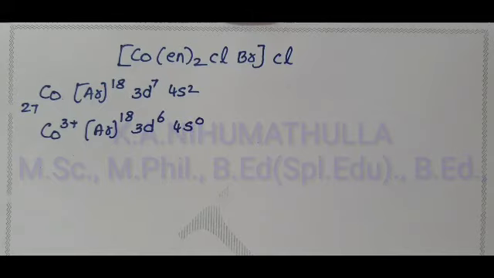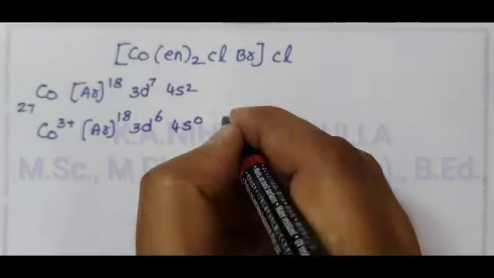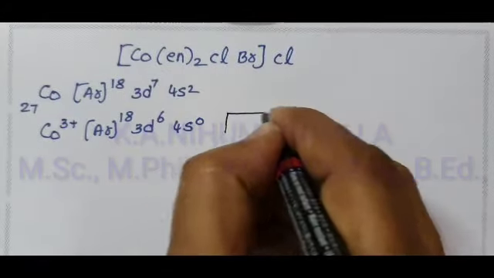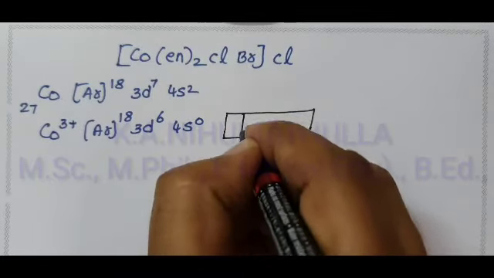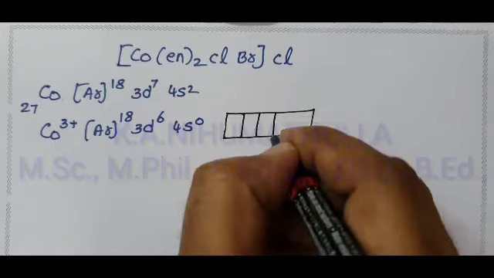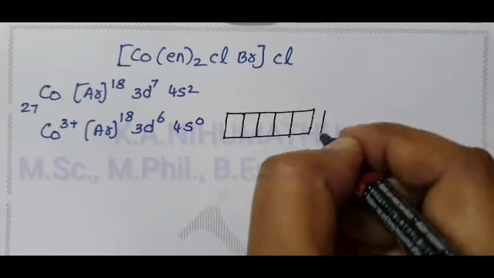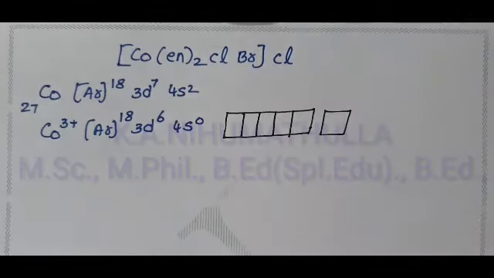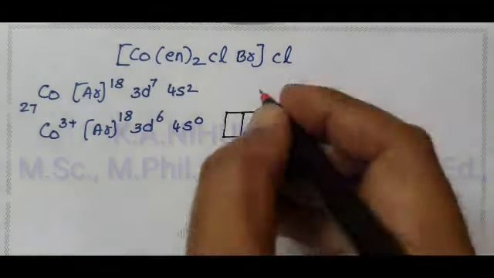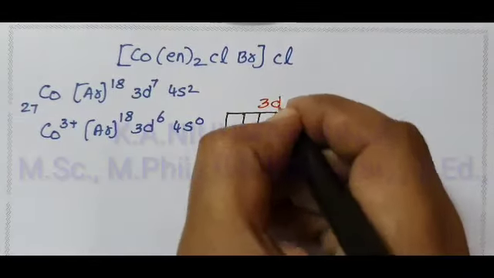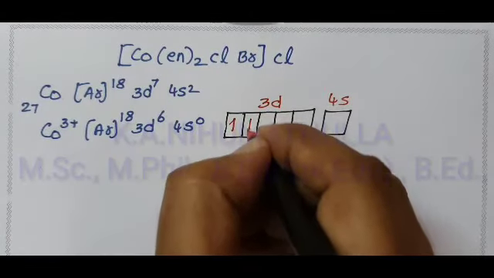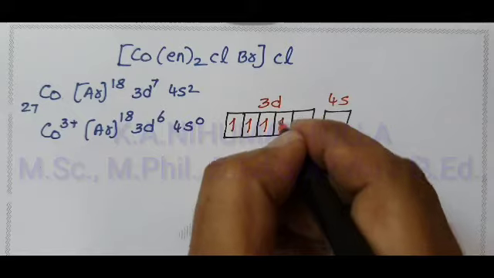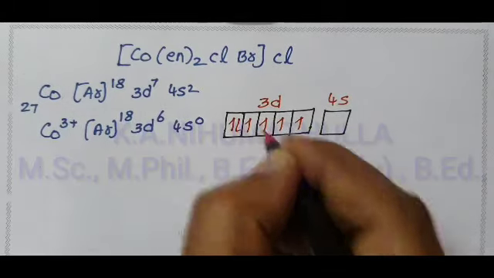In box form, when we write the electronic configuration, the d orbital has 5 orientations: dxy, dyz, dzx, dx squared minus y squared, dz squared, and one more, the 4s orbital. This is the 3d orbital and the 4s orbital. 1, 2, 3, 4, 5, 6.